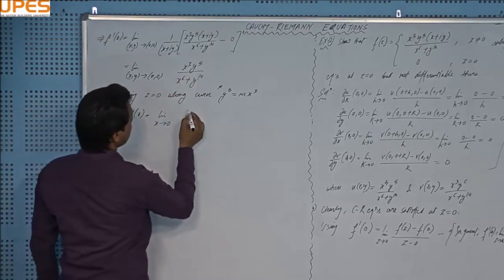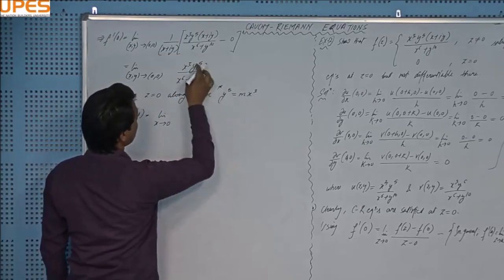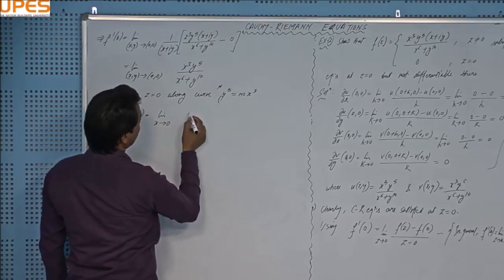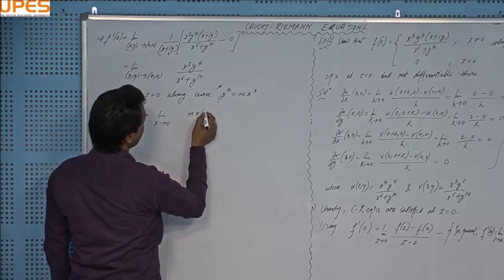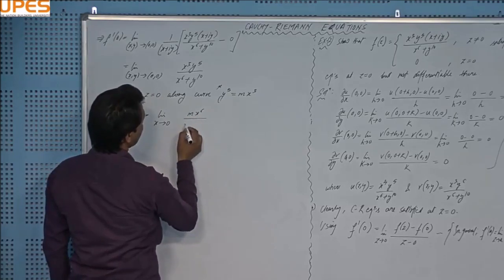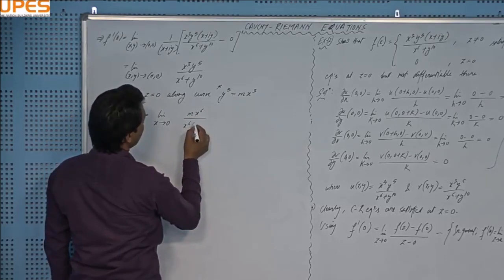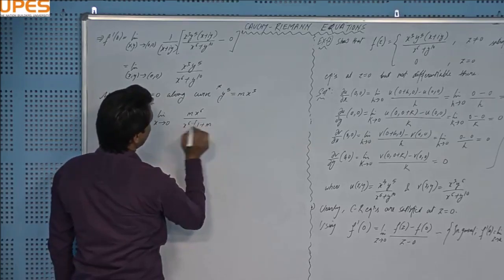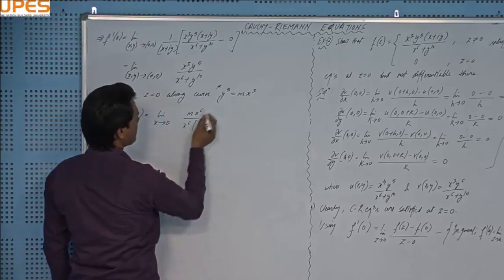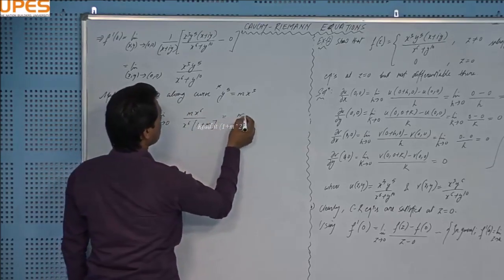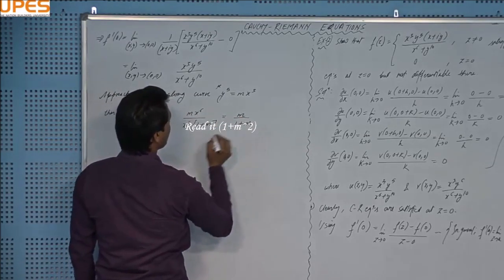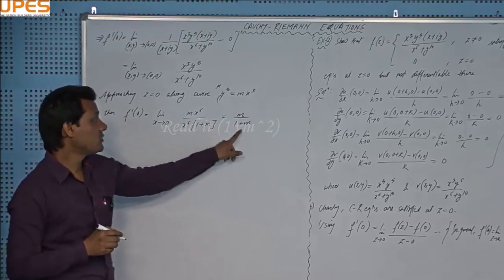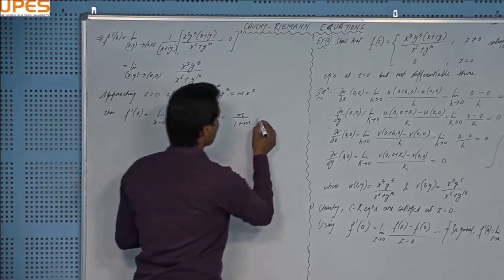And it will become x cube multiplied by m x cube, and that will be m times x to the power 6, and here I will have x to the power 6 common, and inside the bracket I will have 1 plus m, right? Okay, and x to the power 6 will be cancelled, and I will be having m over 1 plus m, right? And you can see that the value of the derivative is depending on m, meaning the limit is not unique,